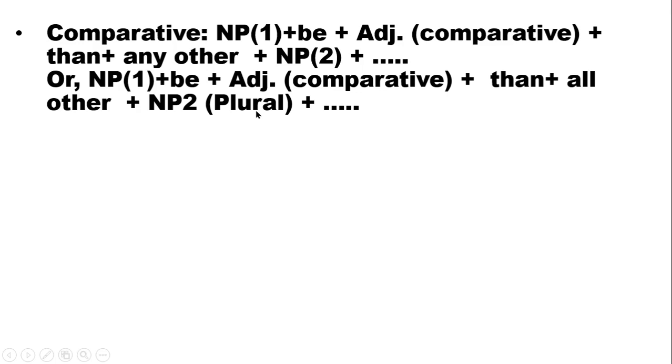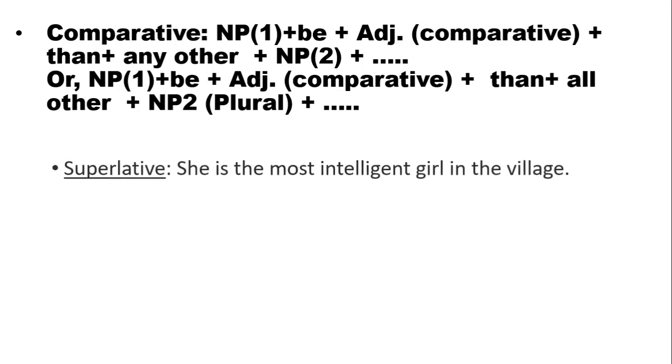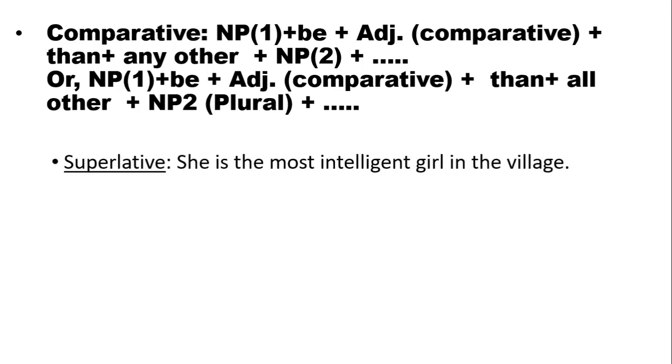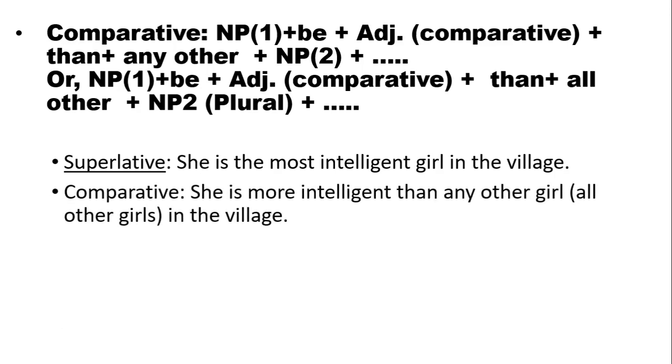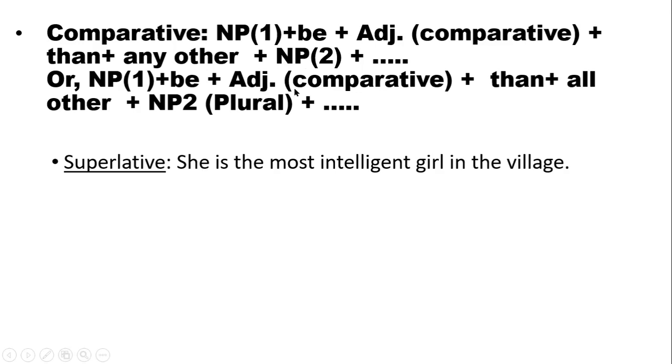Okay, when you are going to change superlative or positive degree into comparative form, then you have to follow this structure. So here you have a sentence having superlative degree. You see, she is the most intelligent girl in the village. So we are going to follow this structure, right? So which one is NP1 here? She is the NP1 here.